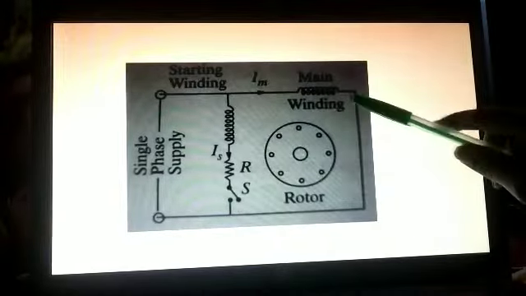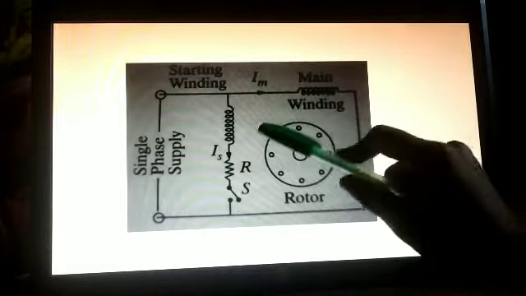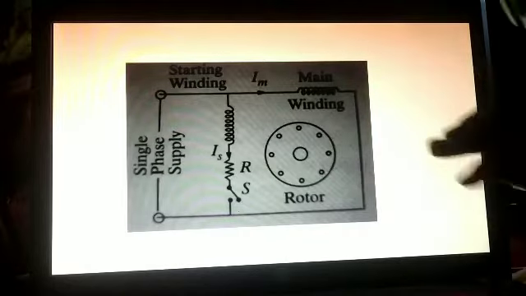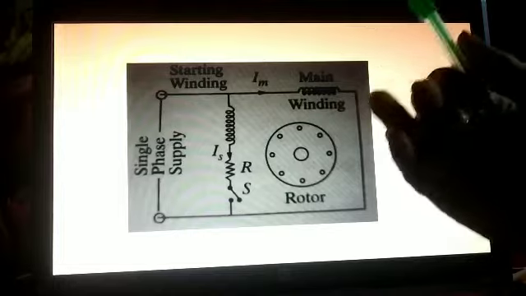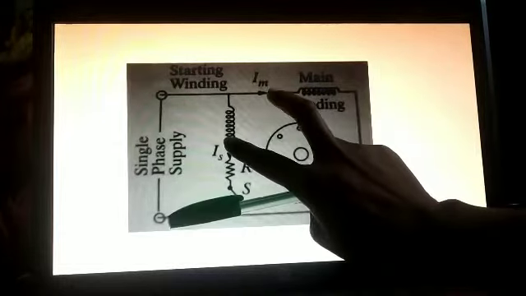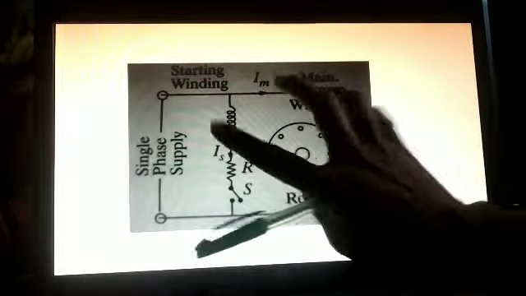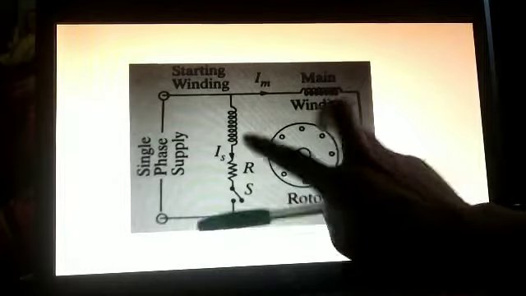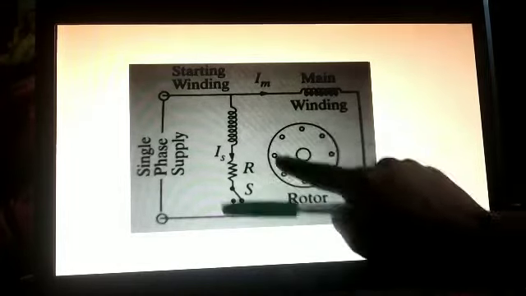Because of these two fluxes, our rotating flux is produced, and due to that rotating flux, our rotor will start rotating by itself. Our motor was not self-starting, right? To make the motor self-start, we split the phases. We have converted our single phase into two phases, and due to these two fluxes, rotating flux is created, and due to that our rotor will rotate.